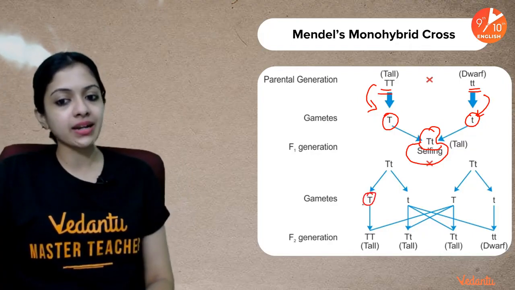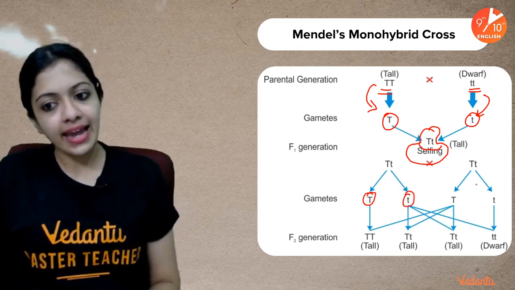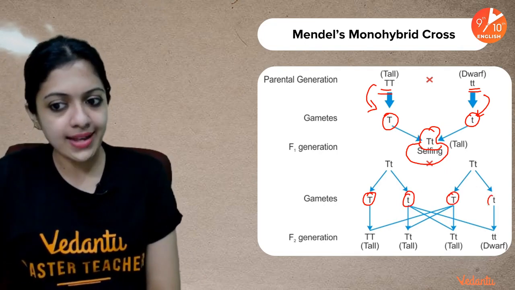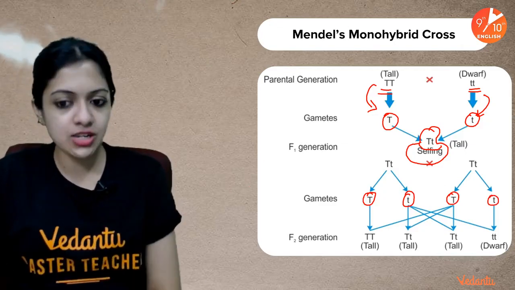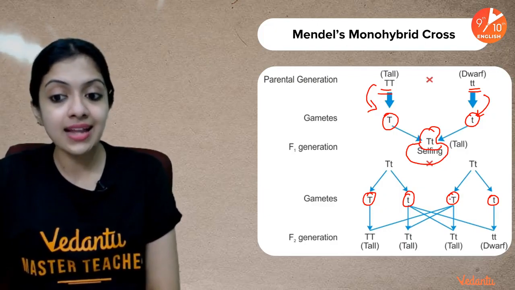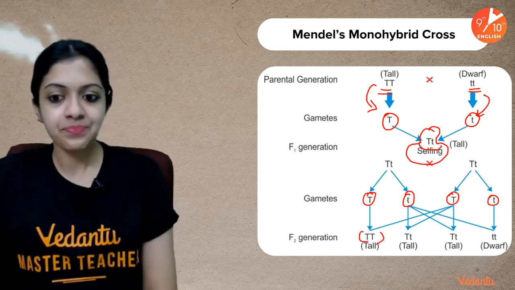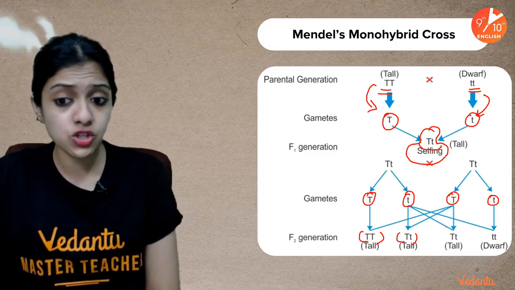Half of the gametes would contain a capital T, while the other half would contain a small t. Likewise, because it is self-pollination, the other parent also has exactly the same. So these are the gametic combinations; work out all the possible combinations. This and this together gives you a homozygous tall plant. This and this together would give you a heterozygous tall plant.